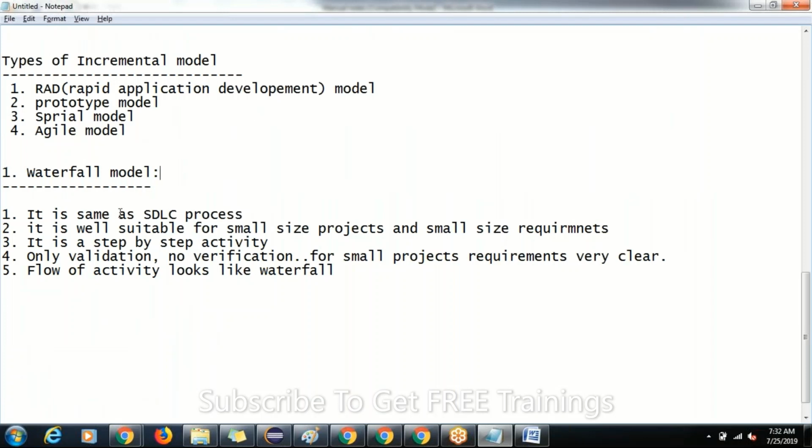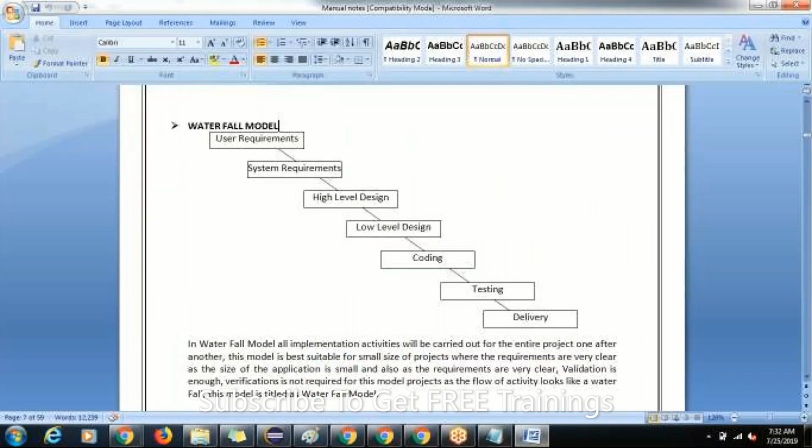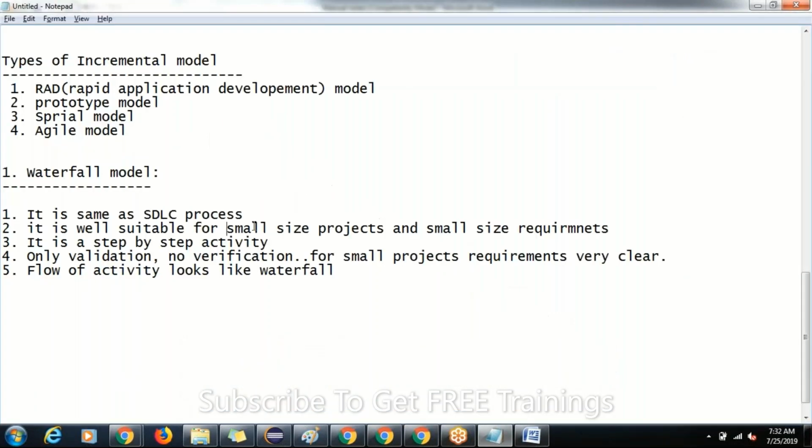It is the same as the SDLC process. See here: gathering requirements, HLD and LLD preparation, coding, testing and delivering. That means it is the same as the SDLC process. And it is well suited for small size projects and small size requirements.